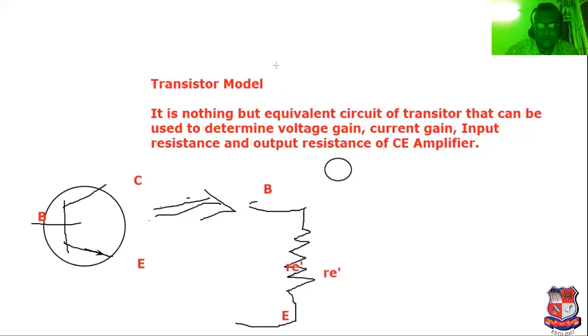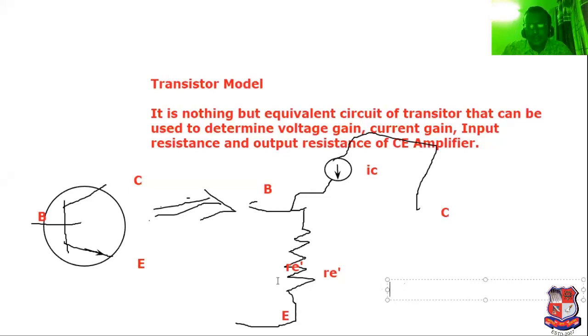a current source with indication of the sign of current. See this current, it is known as IC, the collector current, and this current can flow like that. Here it is known as the collector terminal. I have mentioned it here as collector. So it is known as the AC equivalent circuit, or we can say the transistor model.